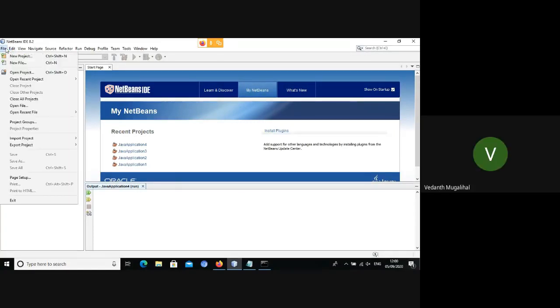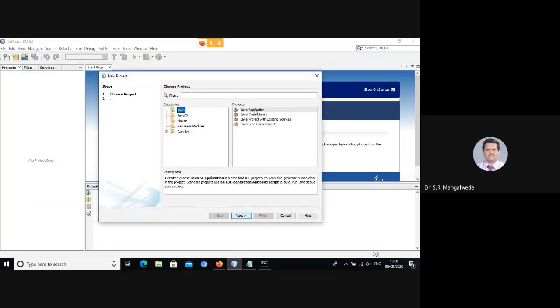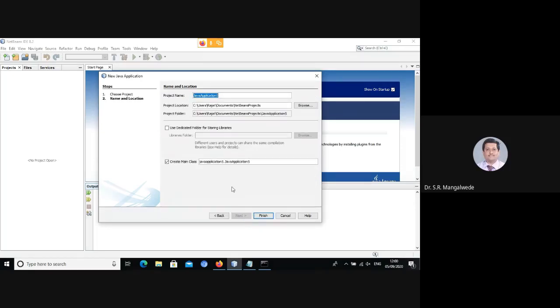Now we'll start a new project, Java application. Click on next, then give a suitable name, MyProgram1. As Rod sir said yesterday, this checkbox by default will be selected. Don't deselect it. It has to remain selected.